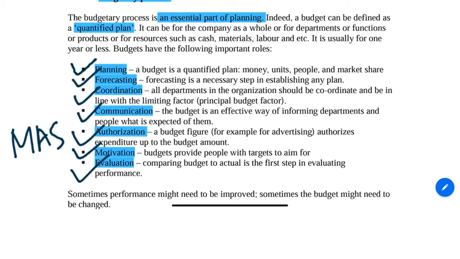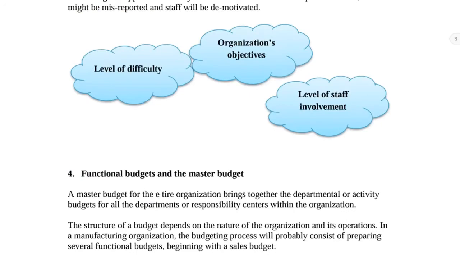As a superior in future, remember when we set the budgeting process, we have to take note of three important factors. The first one is the level of difficulty. The level of difficulty simply means that when we set the budget, indirectly this is a target for the employee. So we need to make sure that the target won't be too difficult. In proper budgeting terms, we call this the ideal standard.